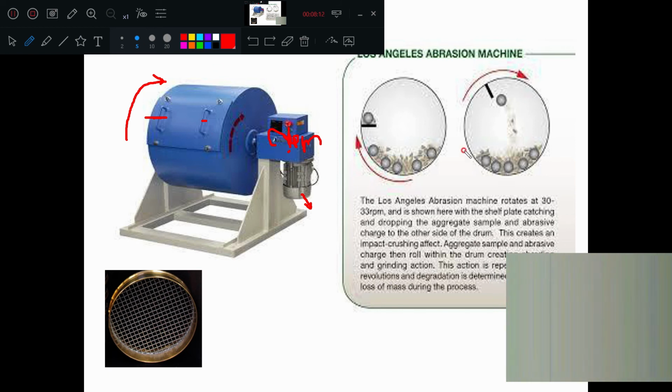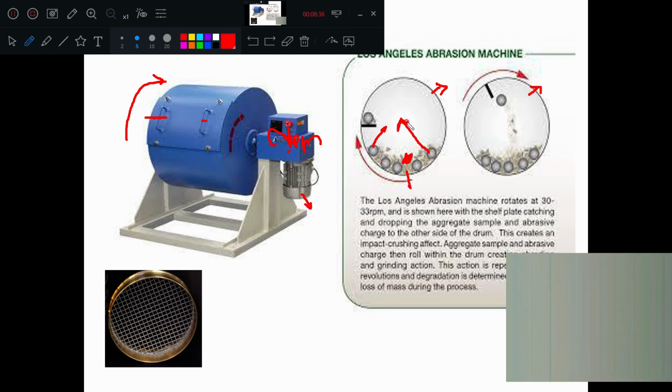So the cross section of this is shown here. Are you getting this one? Now in the cross section, inside you are putting aggregates also. Are they visible here? Aggregates are also there. You are putting steel balls also. So what are these spherical shaped steel balls?